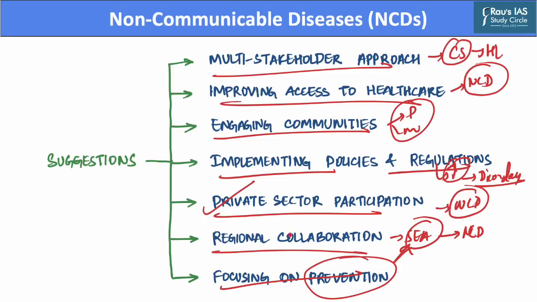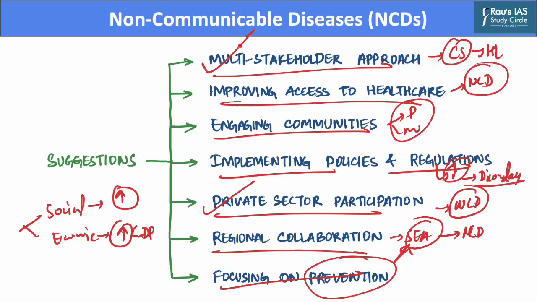Hence, to conclude, we can say that there are both social as well as economic reasons for controlling non-communicable diseases. Hence, adopting a multi-stakeholder approach, improving access to healthcare services, engaging communities, implementing policies and regulation, encouraging private sector participation, improving regional collaboration, and focusing on preventive measures can help the government control the menace of non-communicable diseases. Hence, this was all for today's discussion on non-communicable diseases.